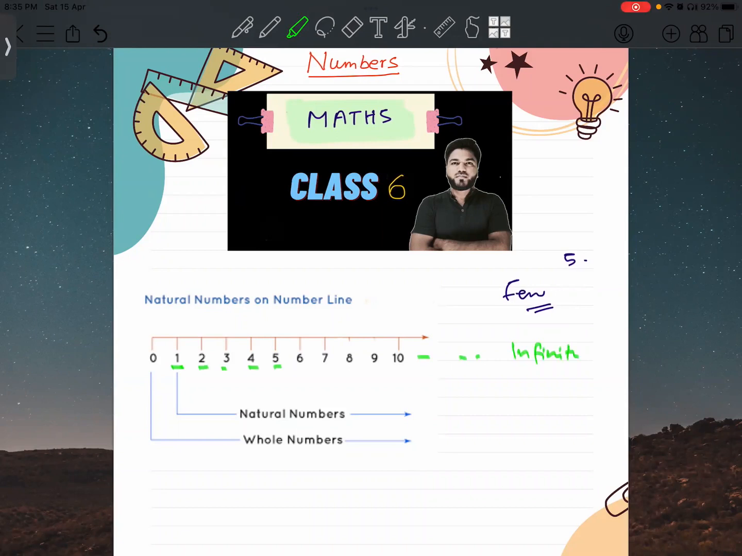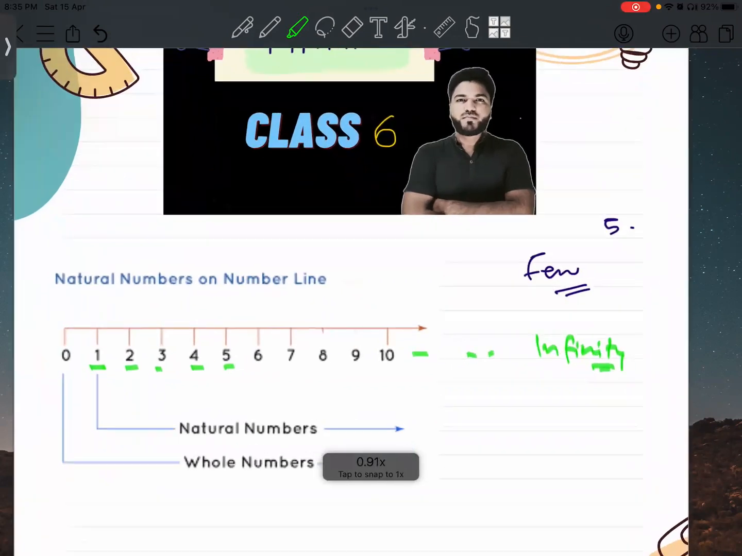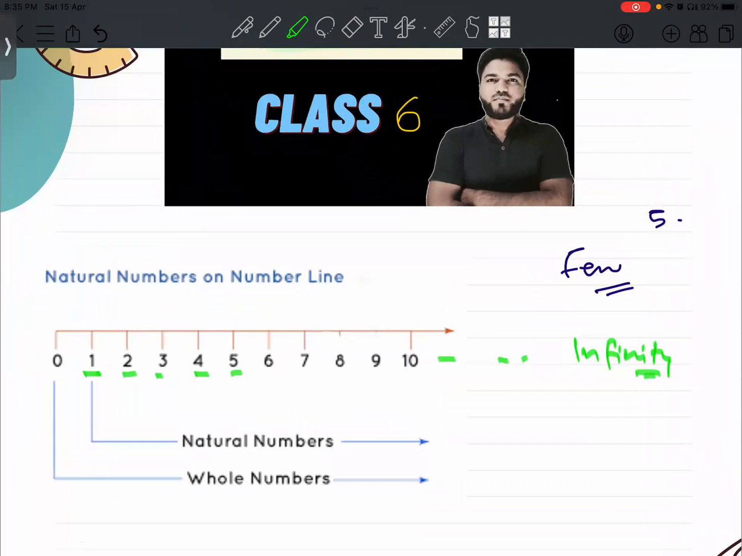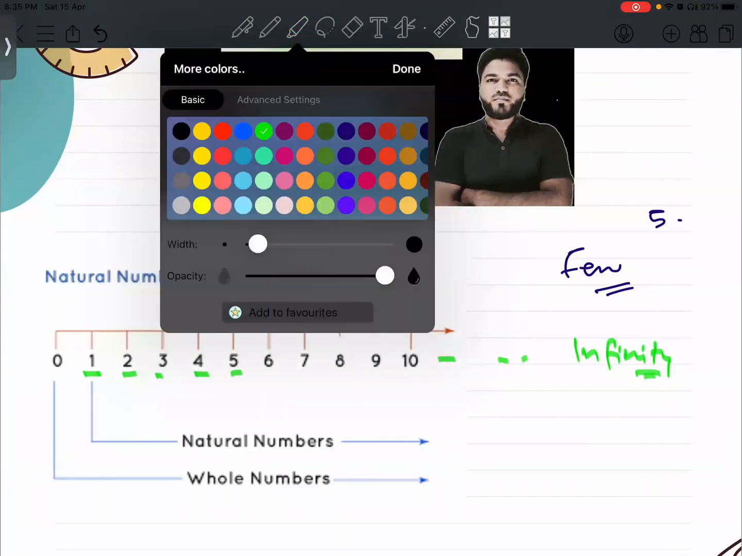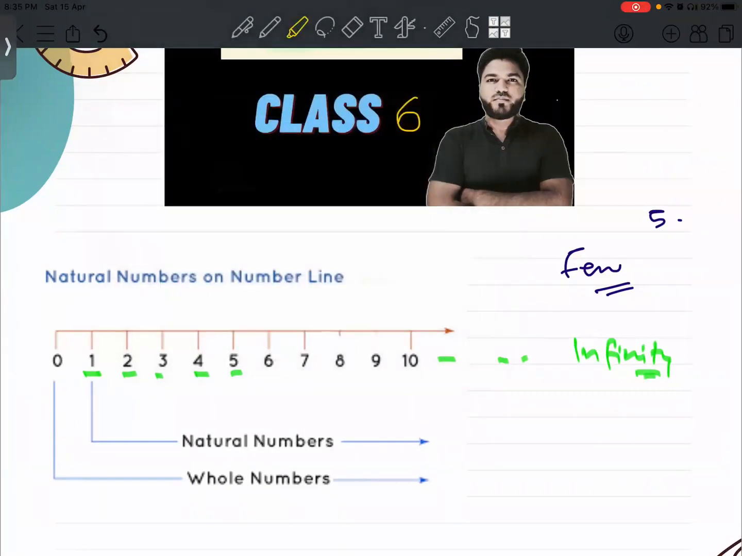Okay, so that is called natural numbers. You will see one more term I have written here, that is whole numbers. What are whole numbers?